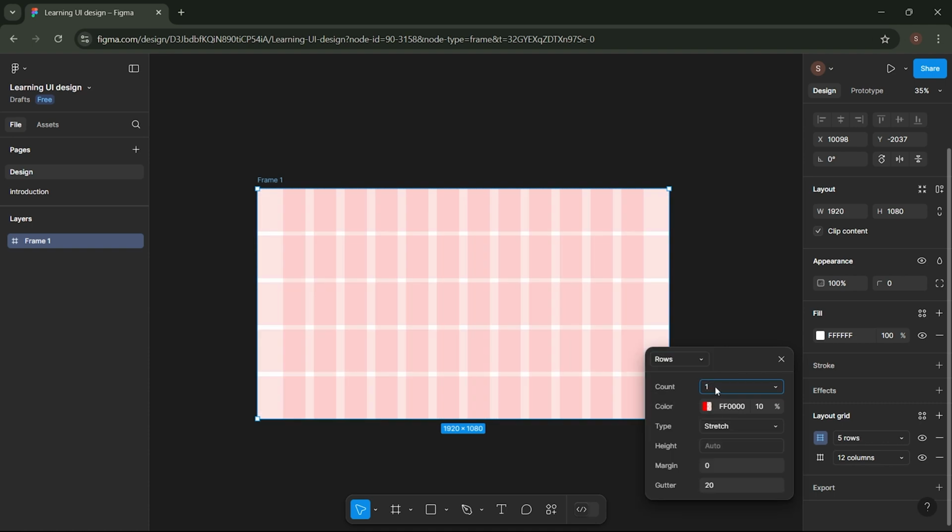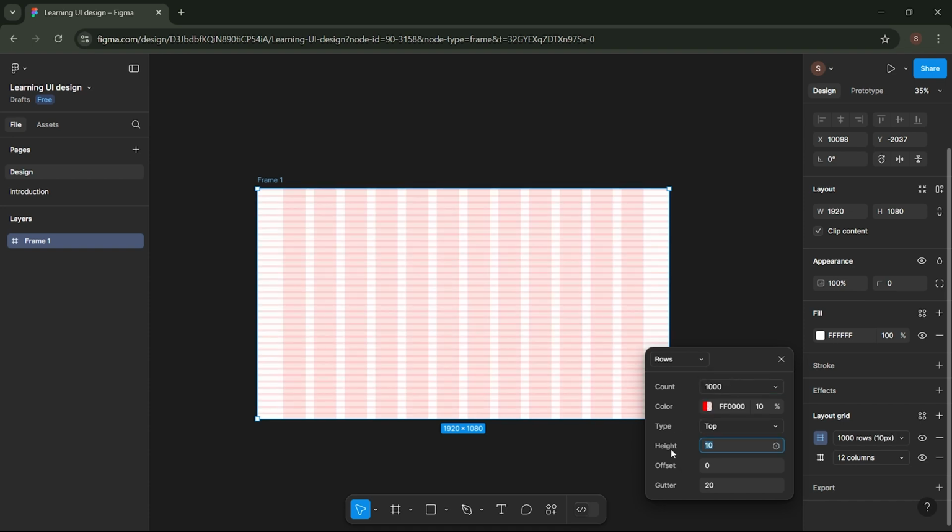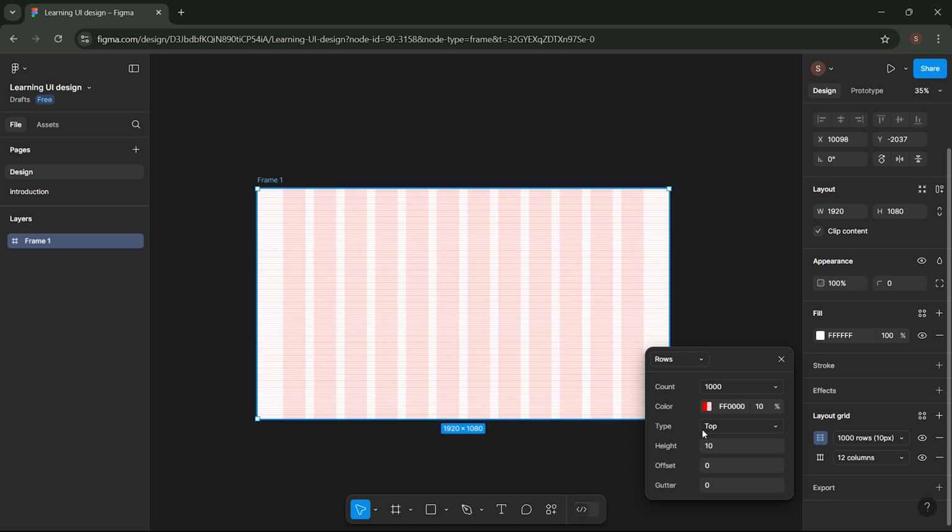For the count setting, set it to 1000. Set the type to top. Adjust the height setting to 10, so we will use multiples of 10. Set both the offset and gutter settings to 0.